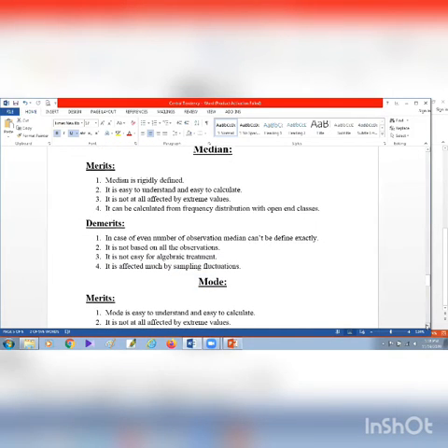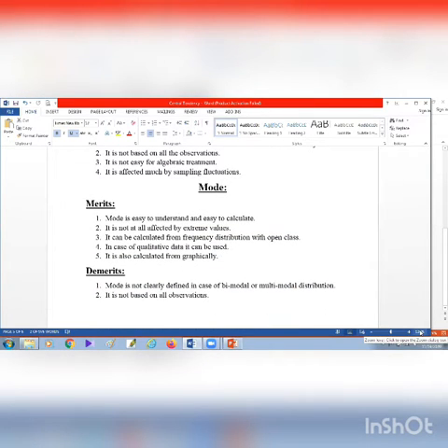Then the demerits of median: in case of an even number of observations, median can't be defined exactly. It is not based on all observations. It is not easy for algebraic treatment. It is much affected by sampling fluctuations. Later, mode.